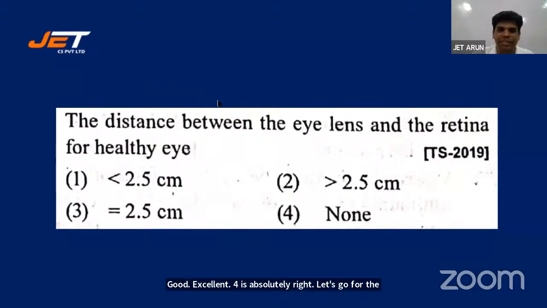The distance between the eye lens and the retina for a healthy eye is less than 2.5 centimeters, greater than 2.5 centimeters, equal to 2.5 centimeters, or none.